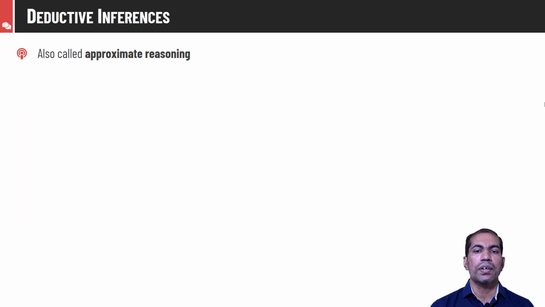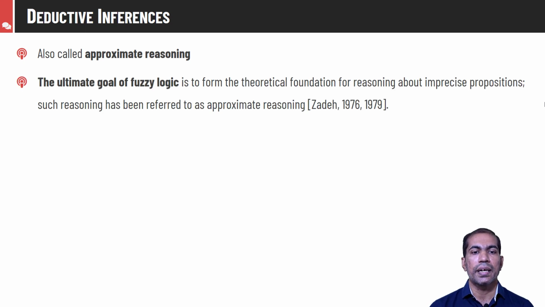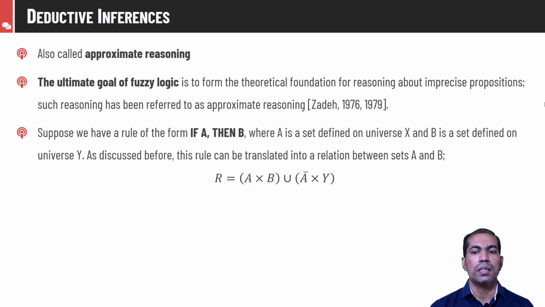The deductive inference is also known as approximate reasoning. According to Zadeh, the ultimate goal of fuzzy logic is to form the theoretical foundation for reasoning about imprecise propositions. Such reasoning has been referred to as approximate reasoning. What it says is that if we are given a rule if A then B, which is represented as R is equal to A by B union A bar by B bar.